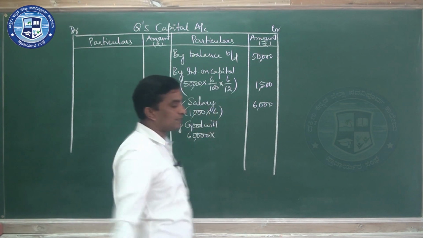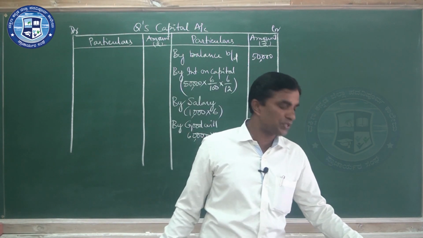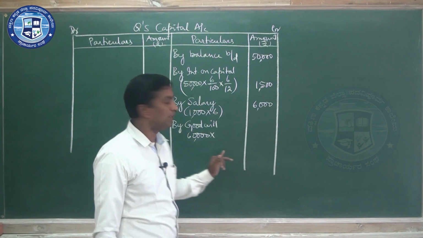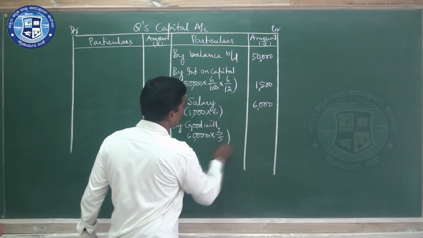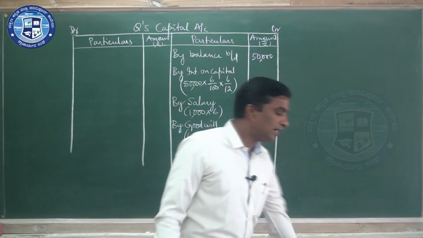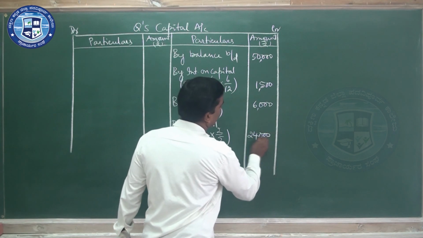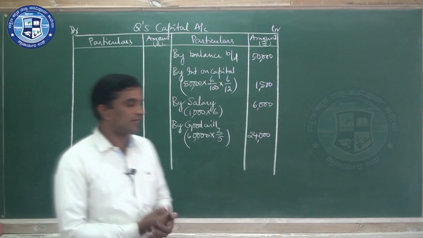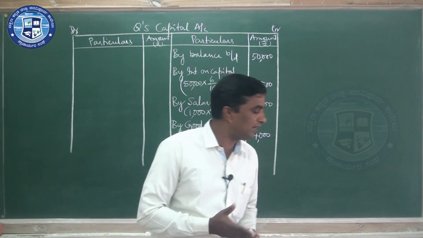And his share, see the profit sharing ratio is 2:1, so Q's share is 2 by 5. It becomes 24,000.